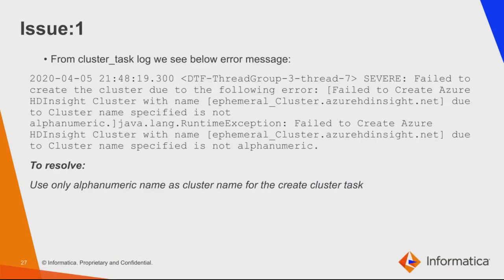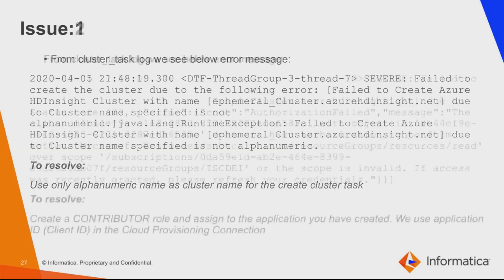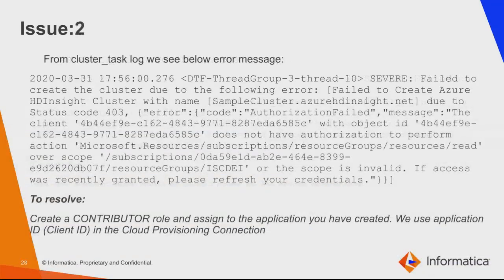So these are a few known issues. In this case, the create cluster task is failing because the cluster name is not alphanumeric. So you need to provide an alphanumeric name for the cluster task. In this case, the cluster task is failing because of an authorization issue. So you need to create a contributor role and assign it to the application you have created. We use this application ID in the cloud provisioning connection as the client ID.